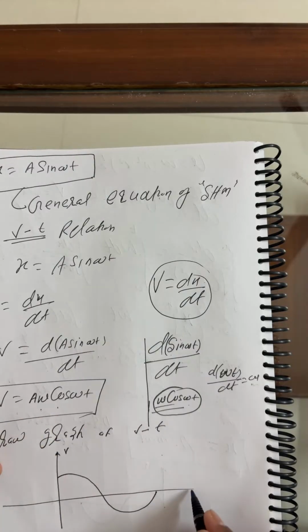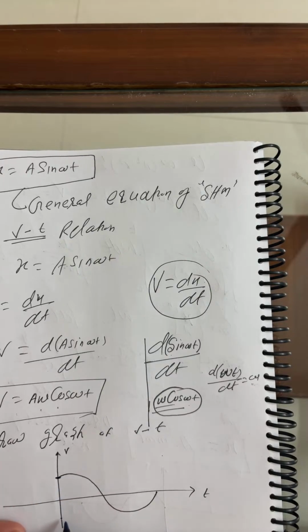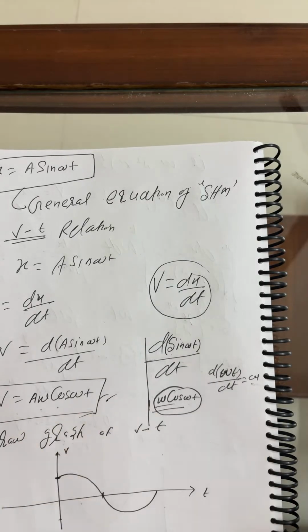So V-t is a cosine function. The graph of cosine is starting from plus one, and this goes to minus one. You can mark T by 4 and everything. Okay, now we got the V-t relation.